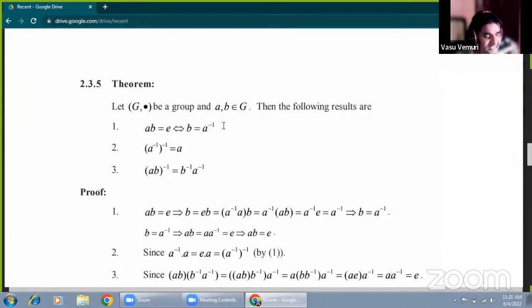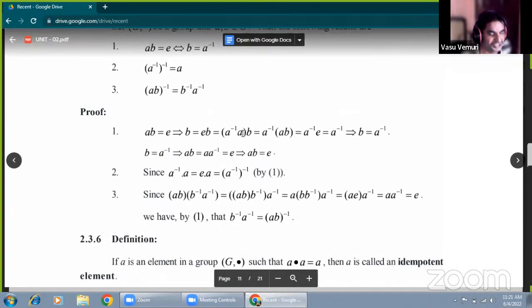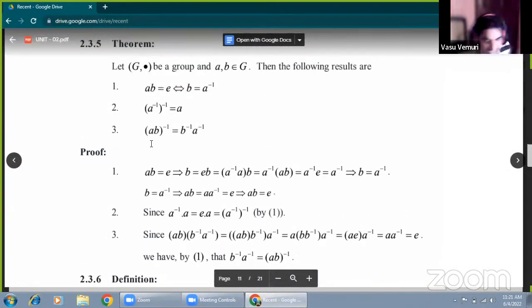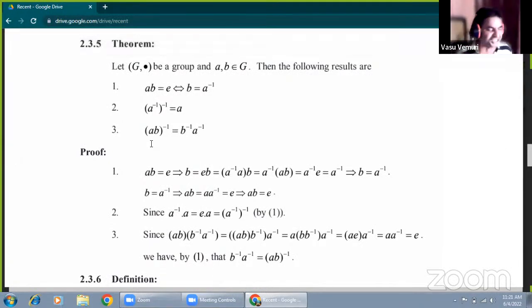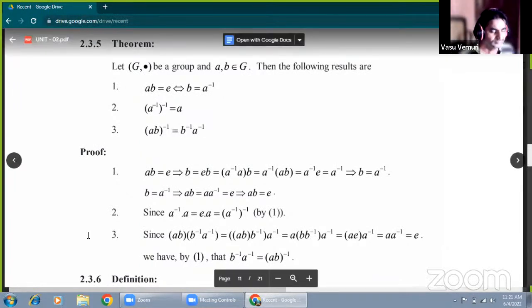When G under multiplication is a group and a, b belong to G, suppose the first condition, just you have to see here the first condition. Has anyone explained it? First one.